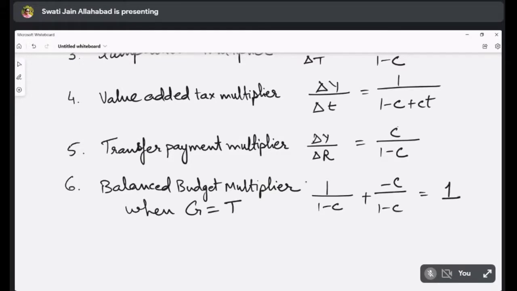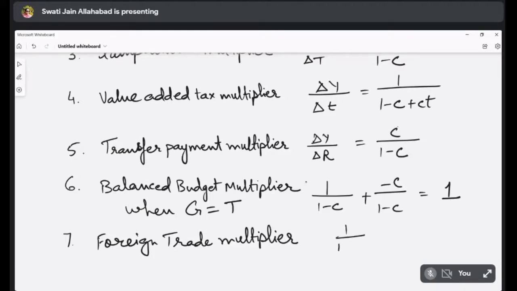And then the last is your foreign trade multiplier, which can be written as delta Y by delta X, equal to 1 upon 1 minus C plus M. So M is the marginal propensity to import and C is the marginal propensity to consume.